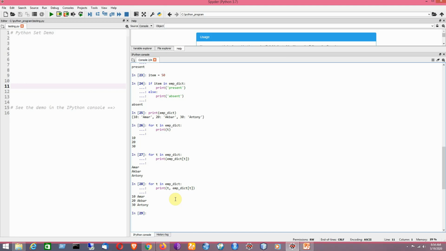Now there is an alternate way to print the values. Say for example, I can write here values, which is basically a method within the dictionary. It is just taking care of the values only.